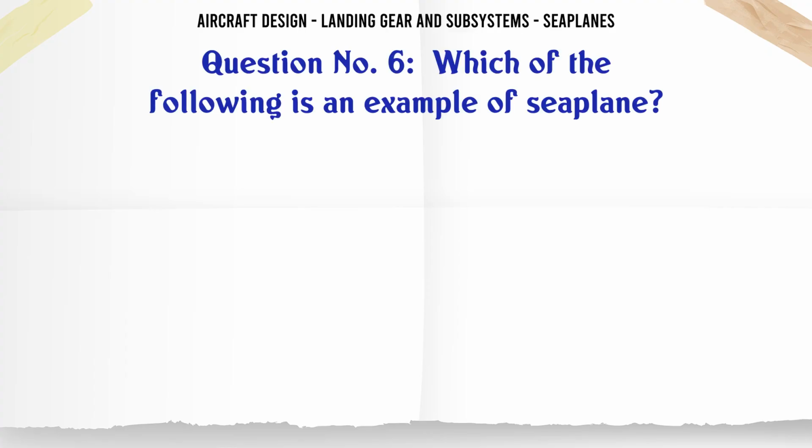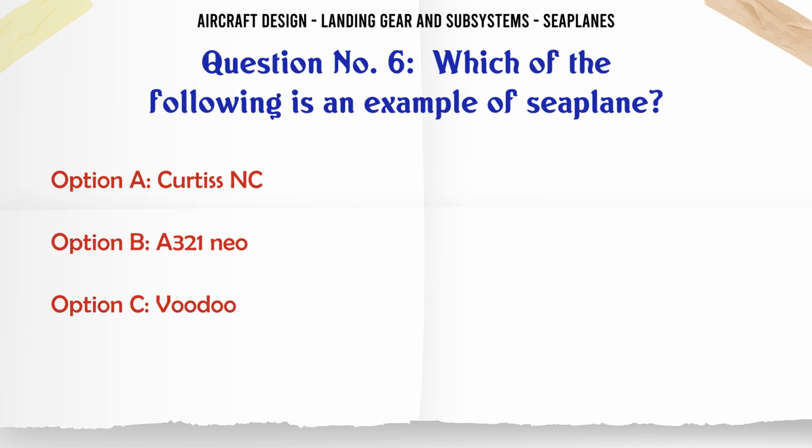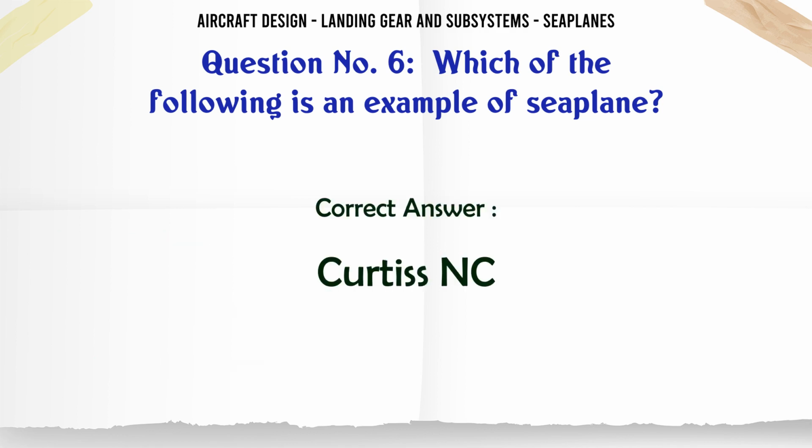Which of the following is an example of seaplane? A: This NC. B: A321neo. C: Voodoo. D: Cessna 172. The correct answer is this NC.